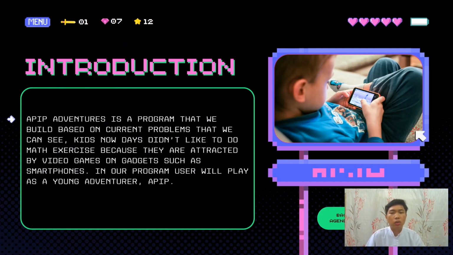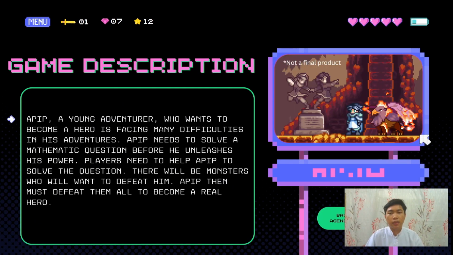In our program, the user will play as a young adventurer, Afif. This is our game description. The player will play as Afif, a young adventurer who wants to become a hero, facing many difficulties in his adventure. Afif needs to solve a mathematical question before he unleashes his power. The player needs to help Afif solve the question. There will be monsters who want to defeat him. Afif then must defeat them all to become a real hero.